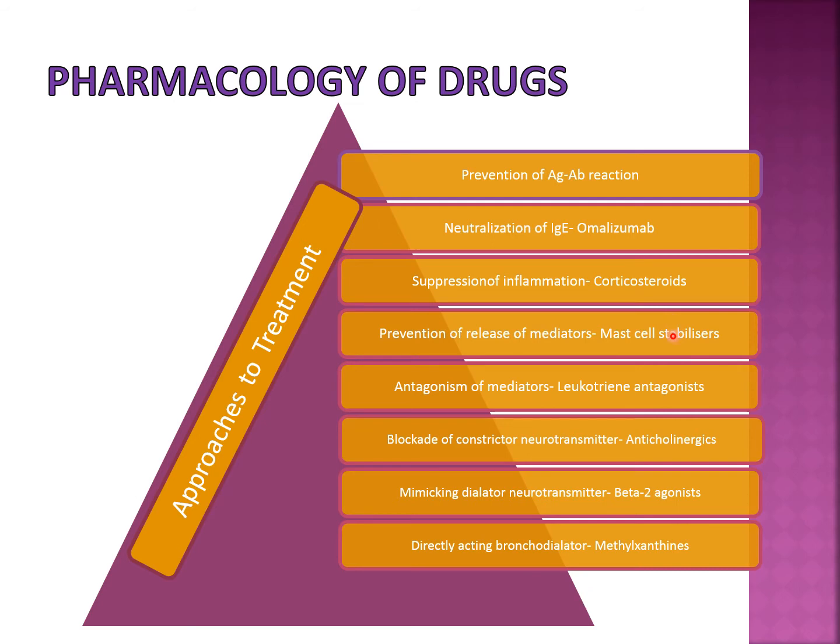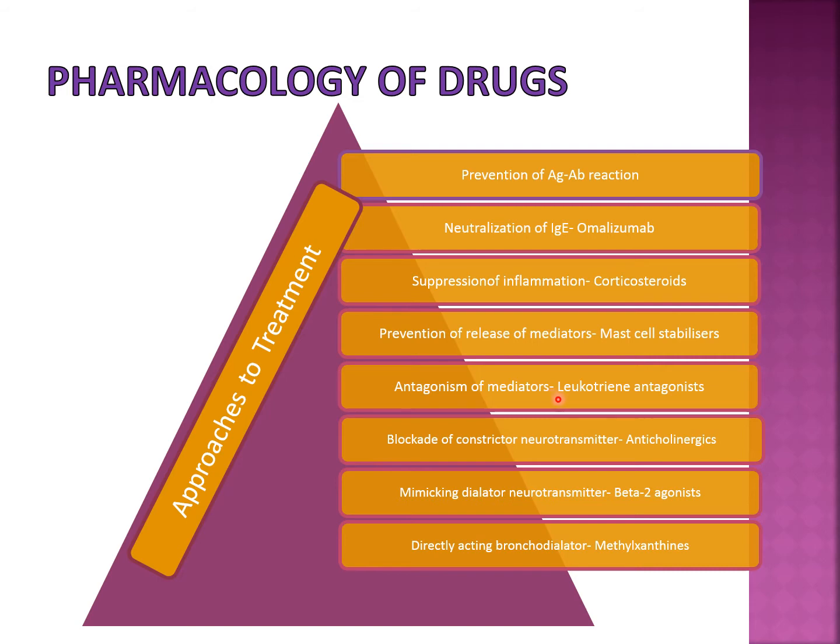There are 2 or 3 drugs in this category, like sodium chromoglycate. This drug will prevent the degranulation of mast cells. So these have mainly a prophylactic role in asthma. Next step is antagonism of released mediators.